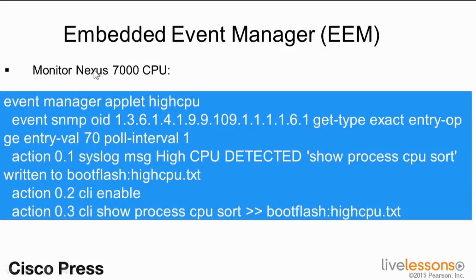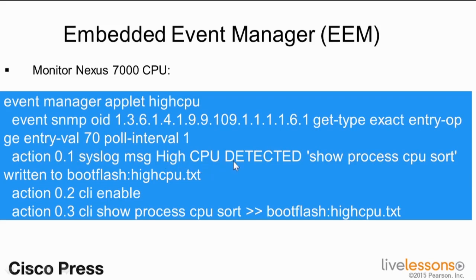We also have use cases for Embedded Event Manager from a troubleshooting perspective. Here I want to monitor the Nexus 7000 CPU. Here's a script that I wrote for a customer that leverages Embedded Event Manager that says, hey, I want to detect high CPU, or at least I want to have some sort of trigger that I hit a certain threshold. Here's the SNMP OID to go ahead and poll and get the exact interval of 1 second. I now have an action to do a syslog that says, hey, I detected high CPU.